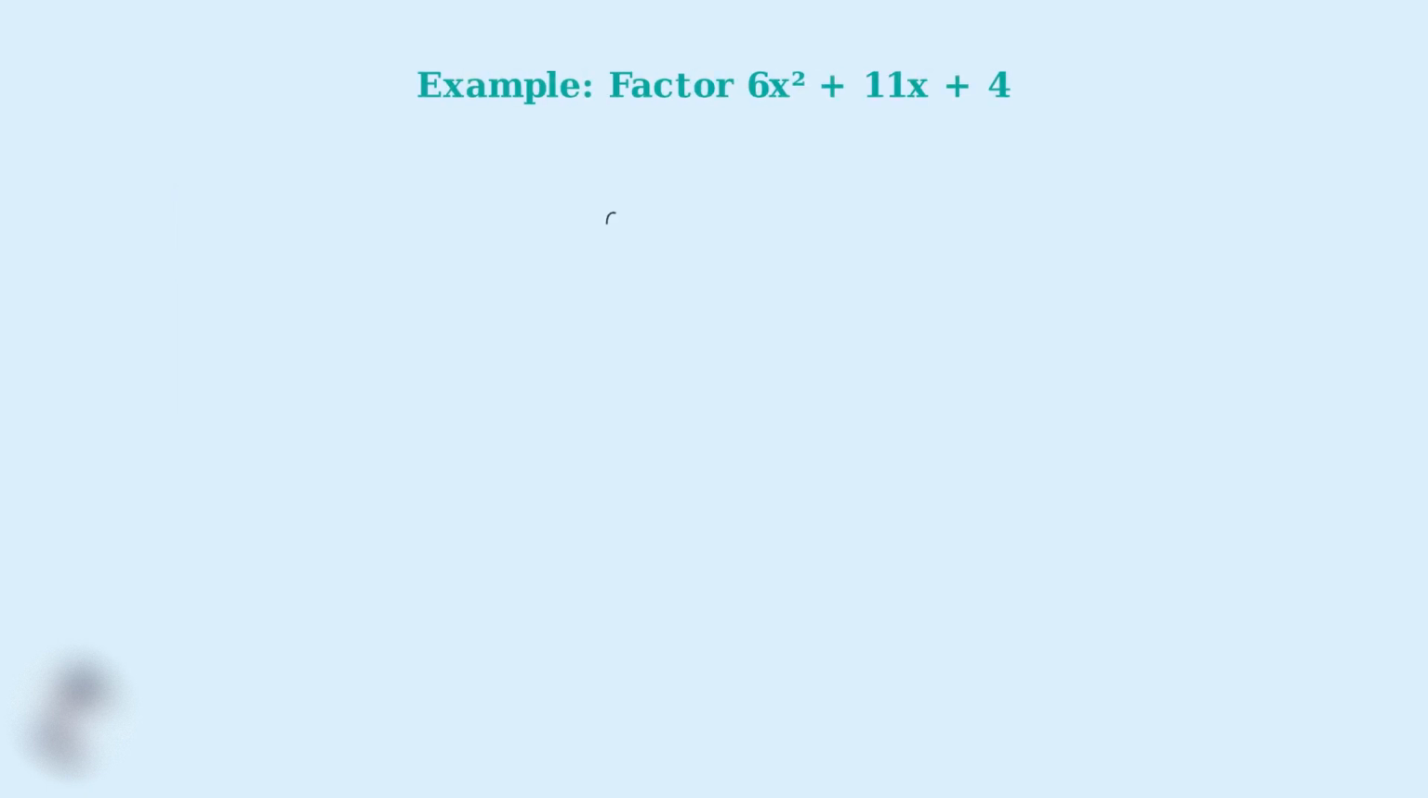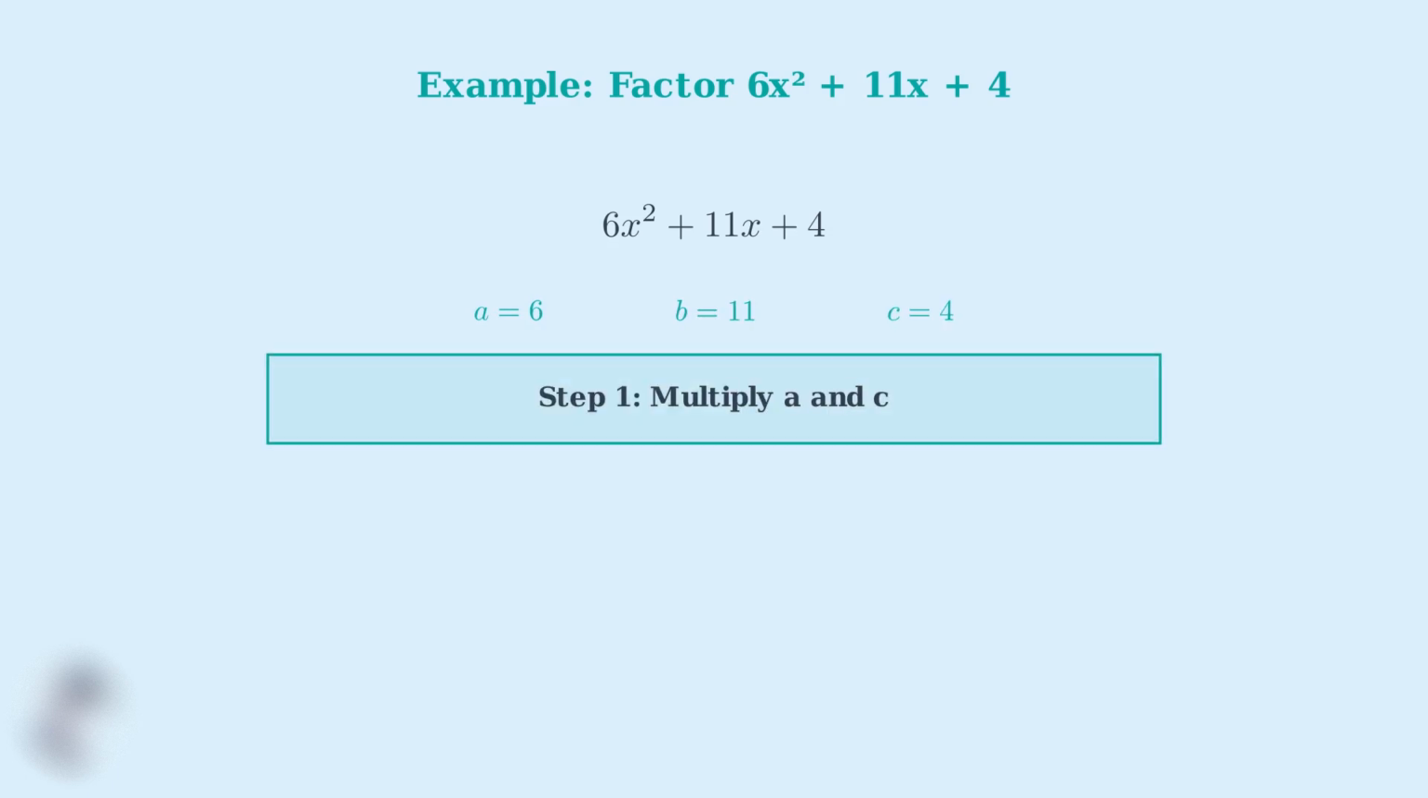Now let's work through a complete example. We want to factor the trinomial 6x squared plus 11x plus 4. Notice that the leading coefficient is 6, which is not equal to 1, so the AC method is perfect for this problem. Step 1, we identify our coefficients. Here a equals 6, b equals 11, and c equals 4. Now we multiply a times c. 6 times 4 equals 24, so AC equals 24.